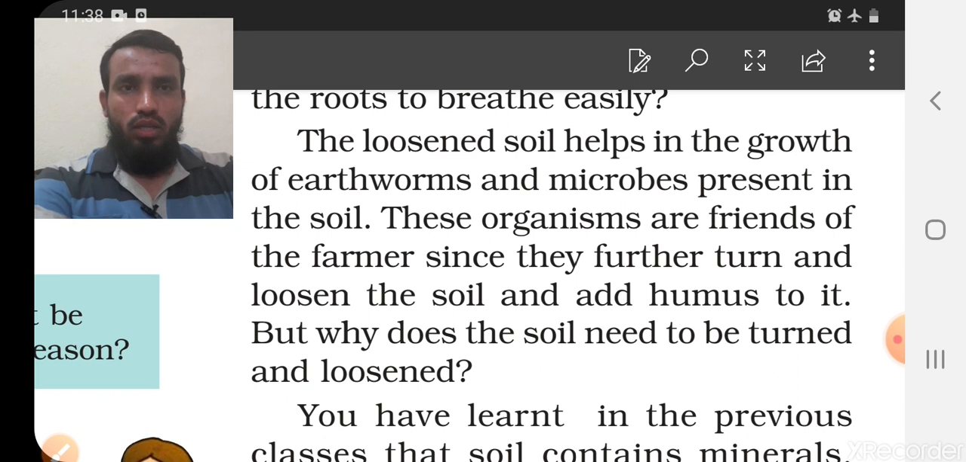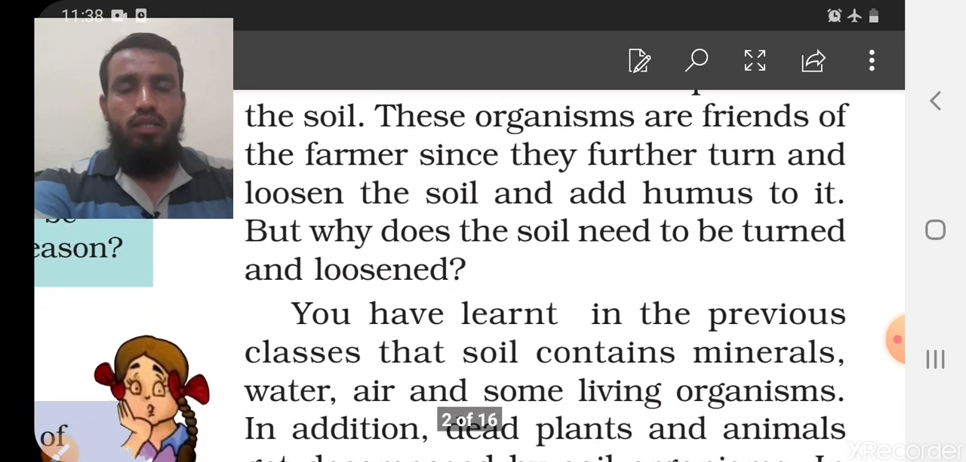These microorganisms are friends of the farmers, since they further loosen the soil and add humus. Humus is a very important thing, because we always hear that if the soil has more humus layer, it is good and the plant will grow very well and get more minerals from it. So humus is very important, and it increases with the help of these microorganisms. Okay, but why does the soil need to be turned and loosened?